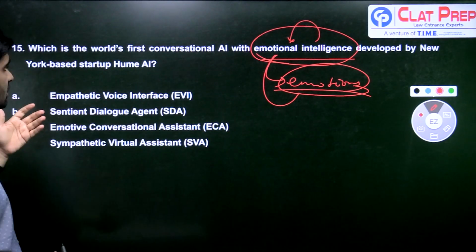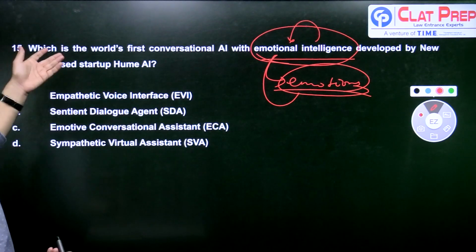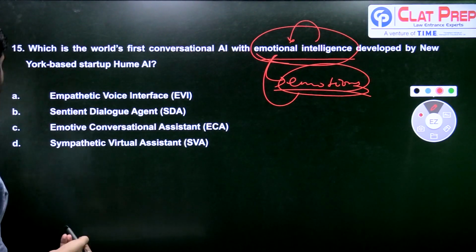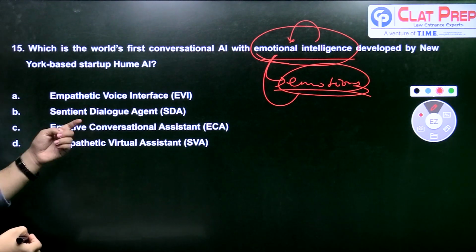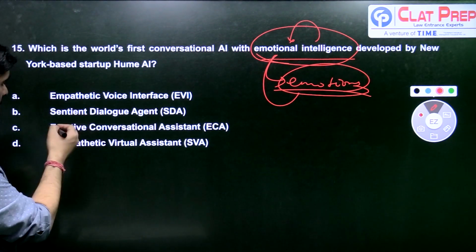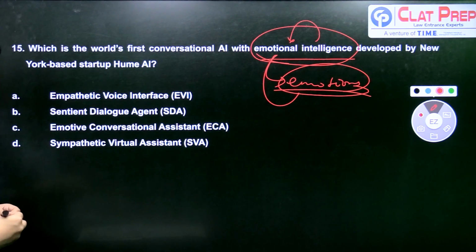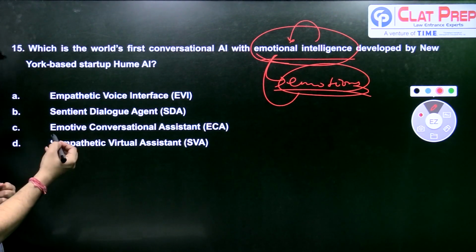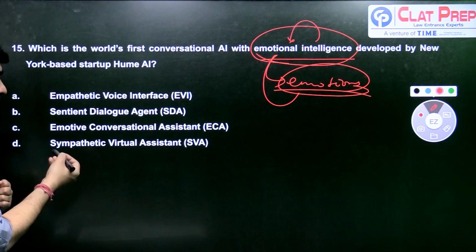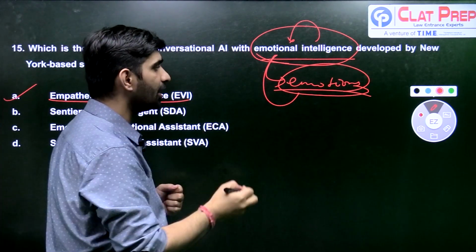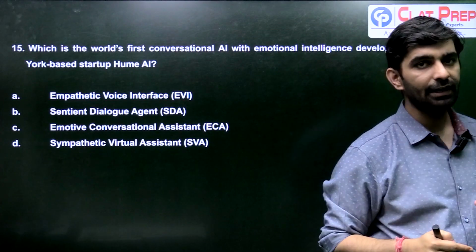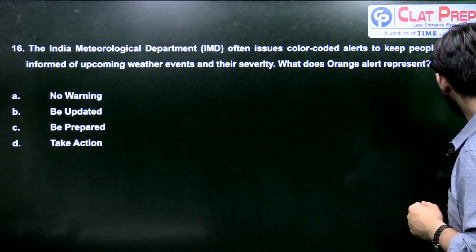So you have to tell me which is the world's first conversational AI which has emotional intelligence integrated into it. Is it Empathetic Voice Interface, or EVI? Is it Sentient Dialogue Agent, SDA? Is it Emotive Conversational Assistant, ECA? Or is it Sympathetic Virtual Assistant, SVA? So the answer here is Empathetic Voice Interface, which has emotional intelligence integrated into the AI.